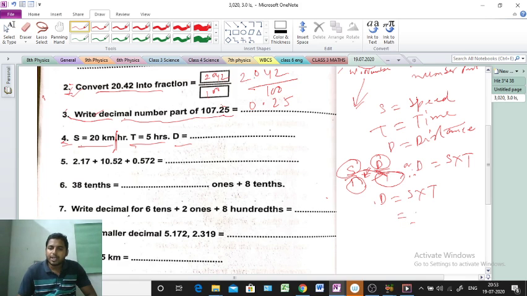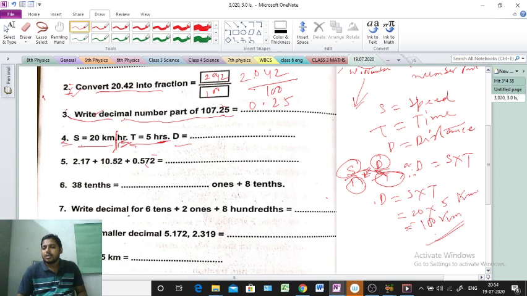Speed how much? 20 kilometer per hour. 20, the unit I will write later. And time? 5 hours. In the question, hour is given, no? In kilometer per hour, this hour and these hours will be cancelled. So here the unit will be only kilometer. So 20 into 5 means 100 kilometer. This is the answer. This is the distance.